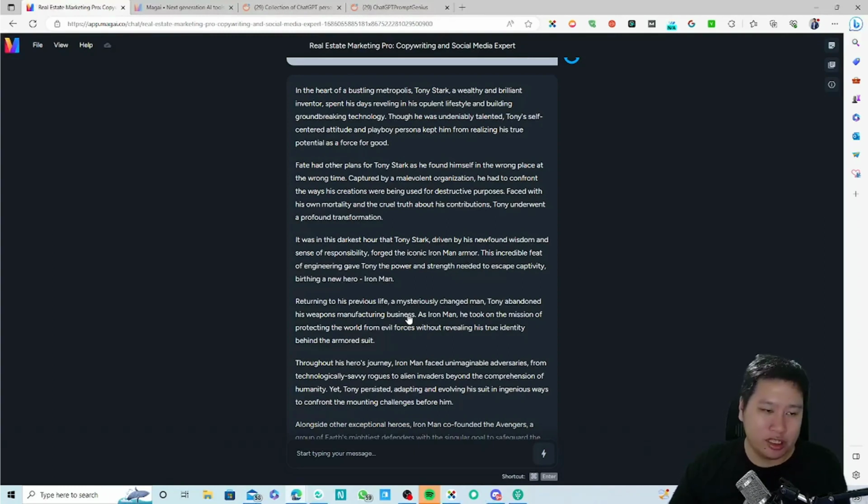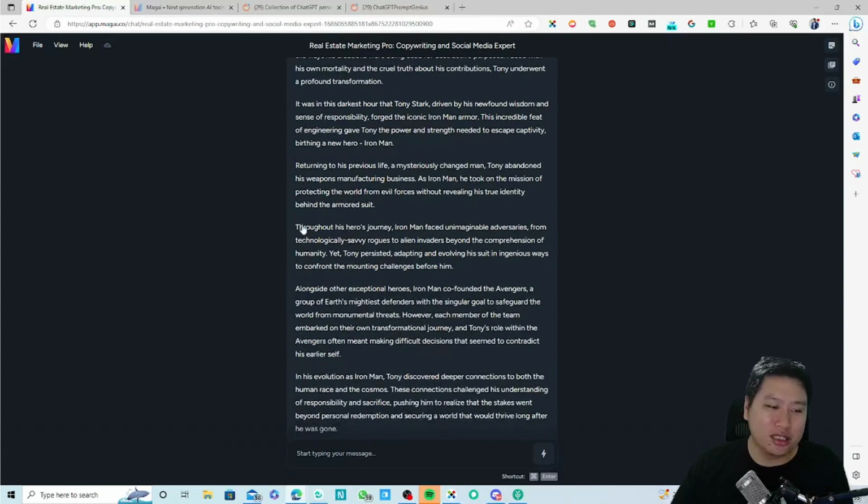Returning to his previous life, a mysteriously changed man, Tony abandoned his weapons manufacturing business. As Iron Man, he took on the mission of protecting the world from evil forces without revealing his true identity behind the armored suit. Throughout his hero's journey, blah blah blah.